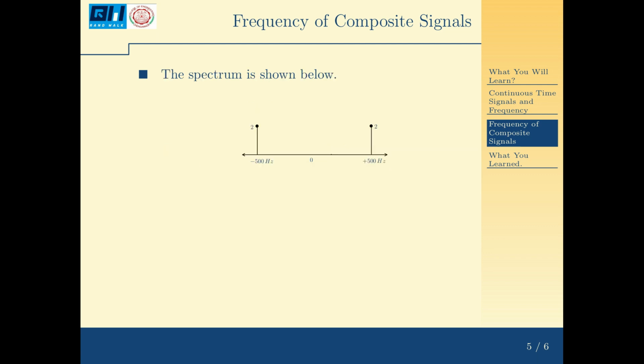And the spectrum of this signal will look like this. One spectral component at plus 500 hertz that has an amplitude of 2, and one at minus 500 hertz that has an amplitude of 2. So this is the line spectrum of the simple sinusoid, the single tone sinusoid.